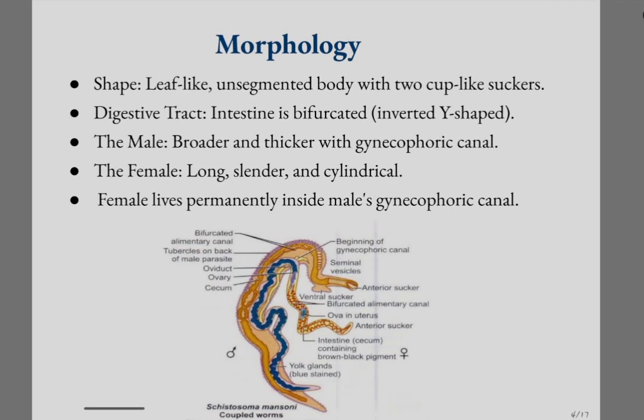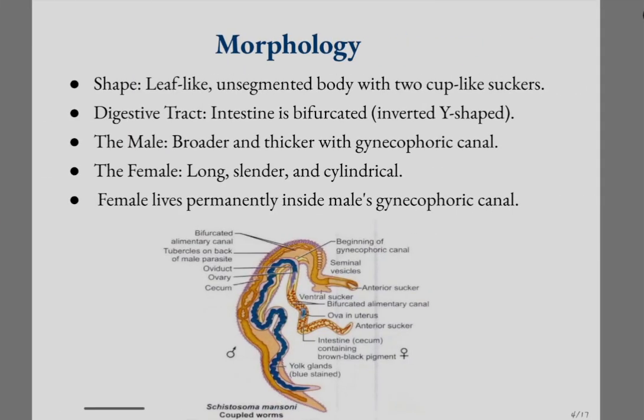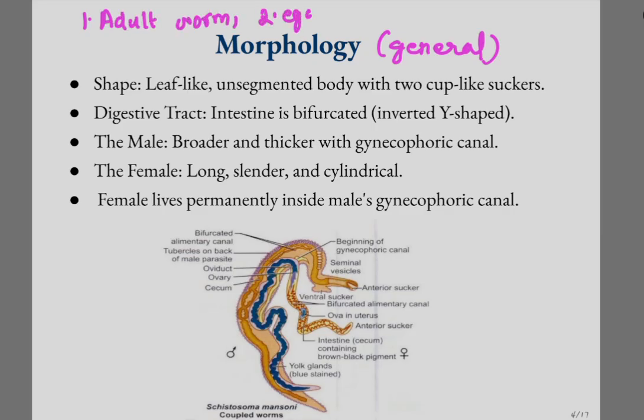And now let's discuss the morphology of each. We are going to discuss these three schistosomes: Schistosoma hematobium causing urinary schistosomiasis, and Schistosoma mansoni and japonicum causing intestinal schistosomiasis. Coming to morphology, it is general for all three schistosomes, that is hematobium, mansoni and japonicum. I already told you that they have adult worms and eggs.